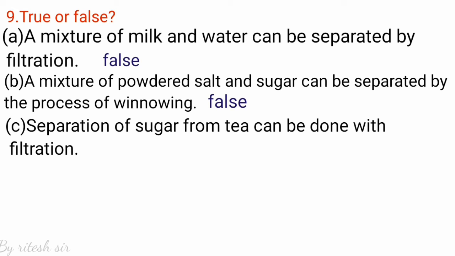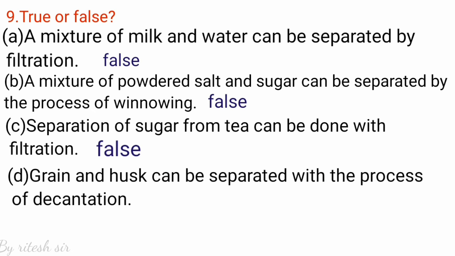Then your next bit C. Separation of sugar from tea can be done with filtration. It is false. Then last bit, grain and husk can be separated with the process of decantation. It is also false.